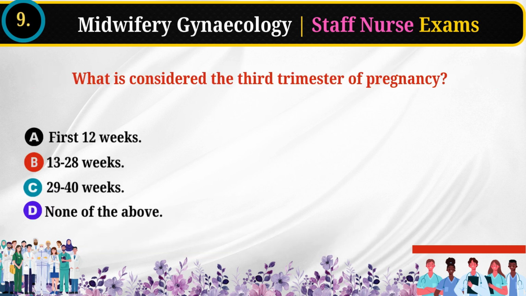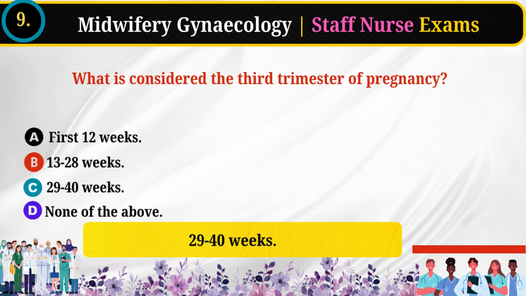9. What is considered the third trimester of pregnancy? First 12 weeks. 13 to 28 weeks. 29 to 40 weeks. None of the above. Answer: 29 to 40 weeks.